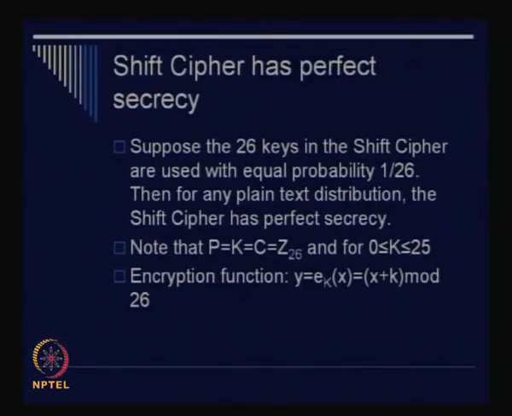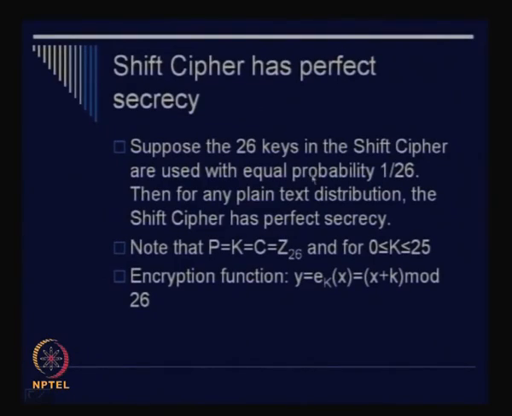What we will try to see here is that if each possible mapping is chosen randomly, then the shift cipher achieves perfect secrecy. We will use our previous formulation to establish this fact. Suppose the 26 keys in the shift cipher are used with equal probability.